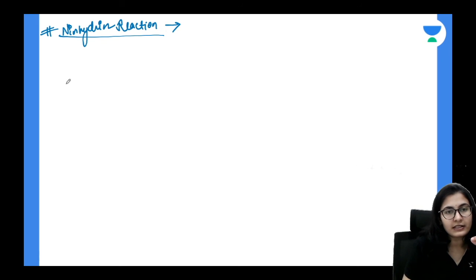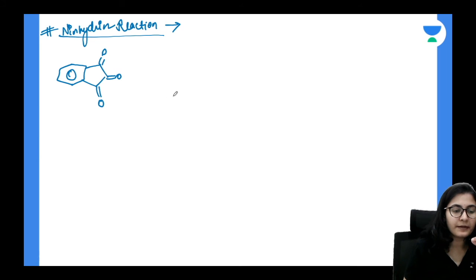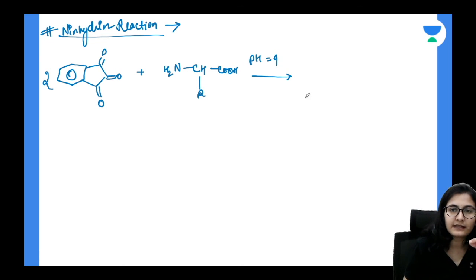You are taking this kind of a molecule, two of them, and you are reacting it with your amino acid, or let's say the peptide. Now at basic pH, let's say pH 9, using the amino acid, it is going to make a complex, and the complex is going to be like this.